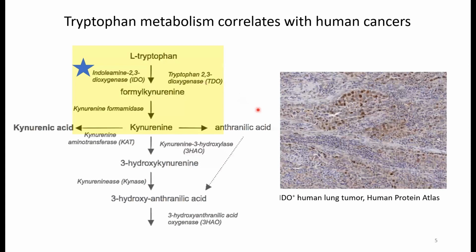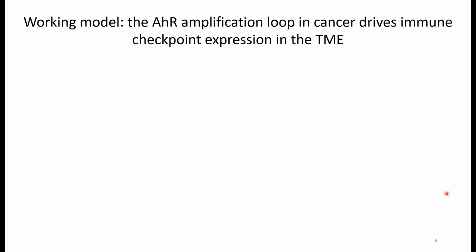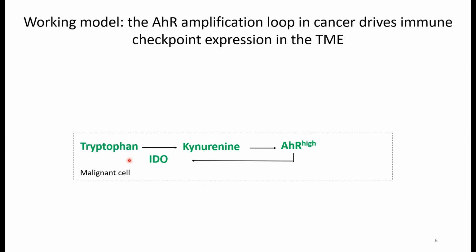We see evidence of kynurenine pathway signaling in human lung adenocarcinoma by IDO-positive lung tumor tissue staining, seen here in brown. This leads us to our current hypothesis that AHR activation in the malignant cell leads to remodeling of the tumor microenvironment. In this model, we believe that kynurenine activates the AHR, and the AHR initiates transcription of target genes. One of those genes is IDO. So AHR is directly responsible for the creation of its own activating ligand, resulting in an AHR amplification loop.